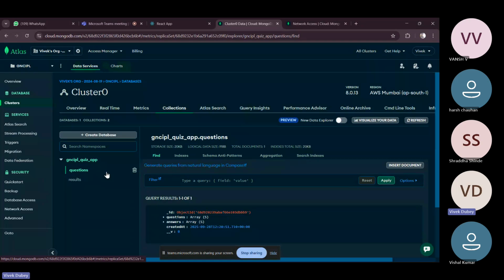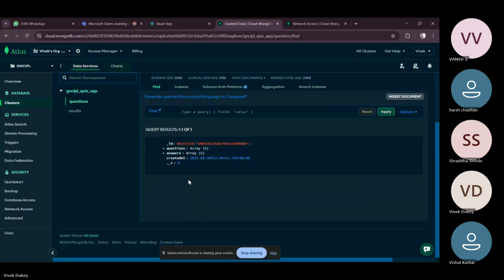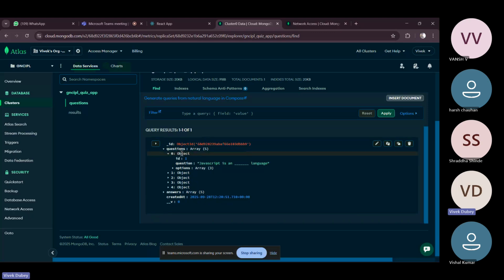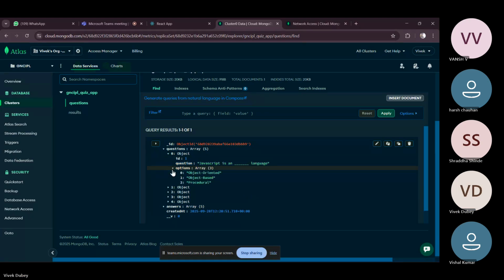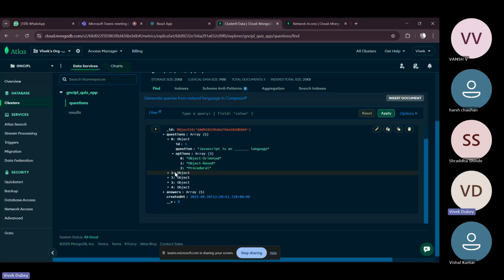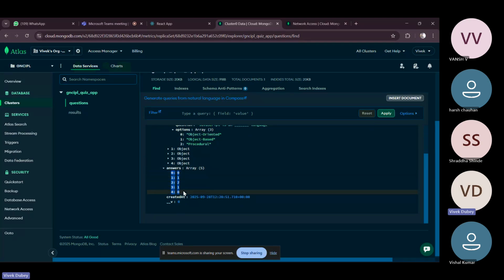So here is the question data, in which we have an array of questions, and in the array we have 5 objects. This is question one with an ID, then the question, then again an array with all the options: 0, 1, 2, 3. And then we have the answers, with again an array inside which holds the correct option for each and every question, with indexing.